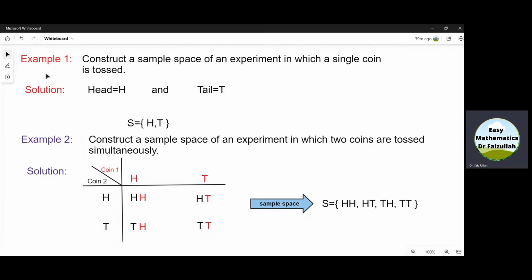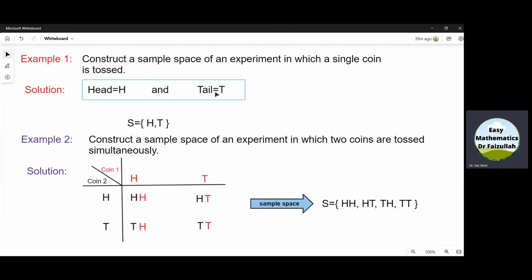In example number 1, we need to find a sample space for an experiment in which a single coin is tossed. When we toss a single coin again and again, all the possible outcomes are only two, head and tail.